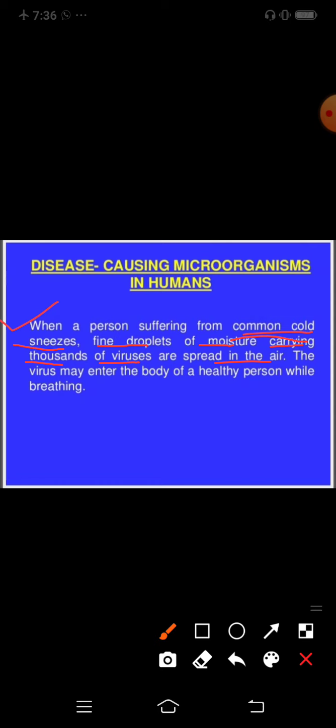The virus may enter the body of a healthy person while breathing. So you can see here how the microorganism entered a healthy person, and it is a communicable disease. It comes under the category of communicable diseases, which are spread from an infected person to a healthy person.